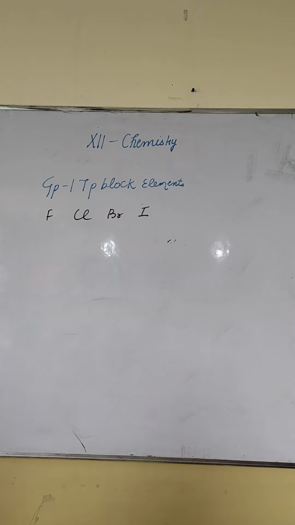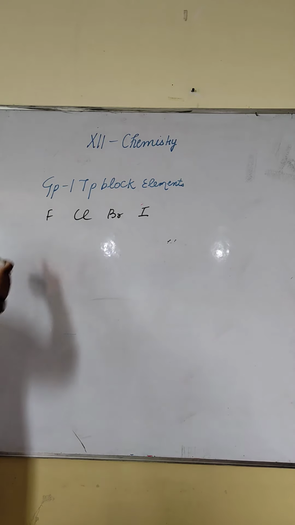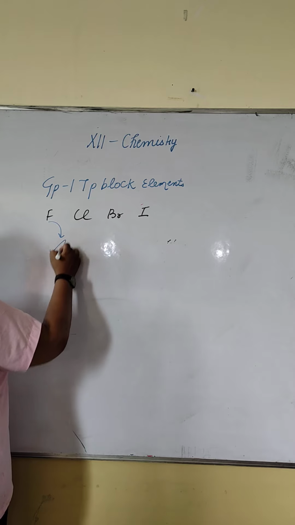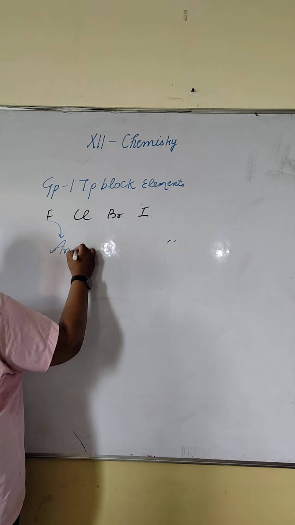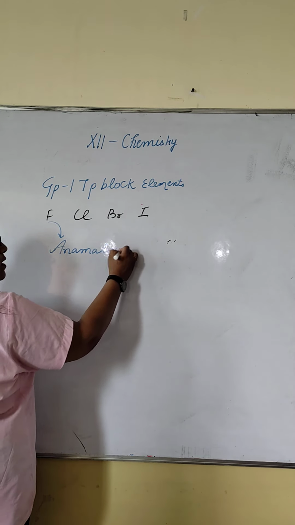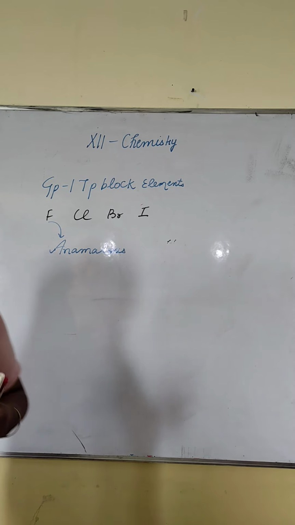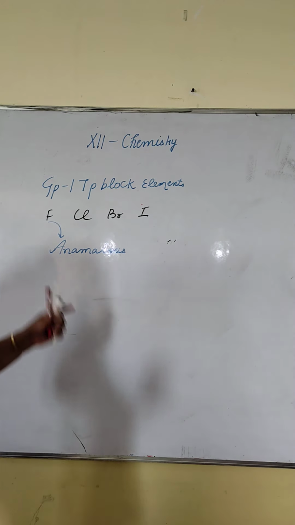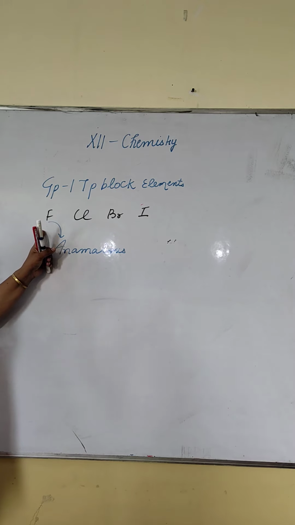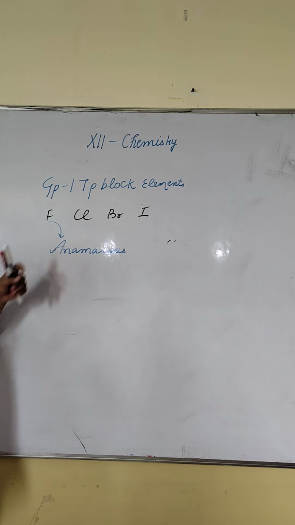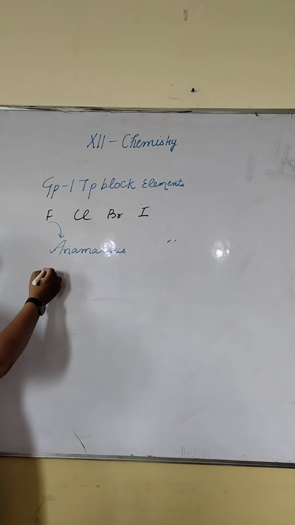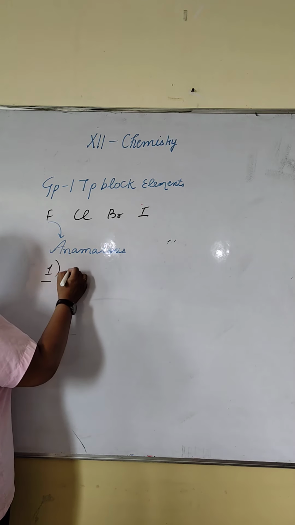Next property. First I will tell you why fluorine shows unique behavior or anomalous behavior. Why does fluorine show different behavior? Its bond dissociation energy is, in an exceptional case, less. Its electronegativity is high. Its size is small, and vacant d orbital is absent. So why does it show abnormal behavior?